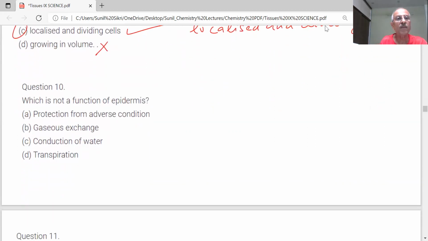Next question. Which is not a function of epidermis? Protection from adverse condition. So this is a function of epidermis.